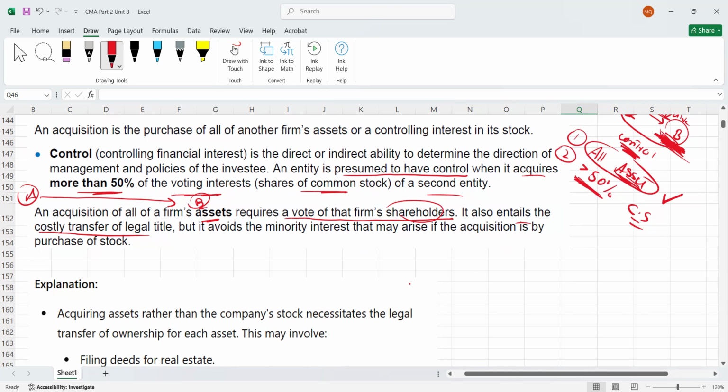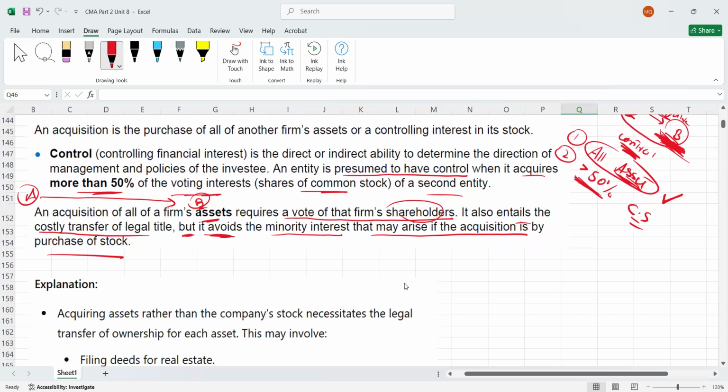But what is the plus point of this? Obviously, if you're acquiring the firm's assets, the plus point is that you will not have any non-controlling interest or minority interest, because all is yours. Okay. So here we got a positive point. If you buy the assets, it avoids the minority interest that may arise if the acquisition is by purchase of stock.